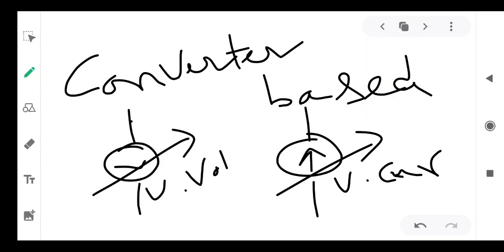Instead of taking the converters, let us model them as variable sources, current and voltage sources. So this is the basic philosophy behind the modeling of converter based controllers.